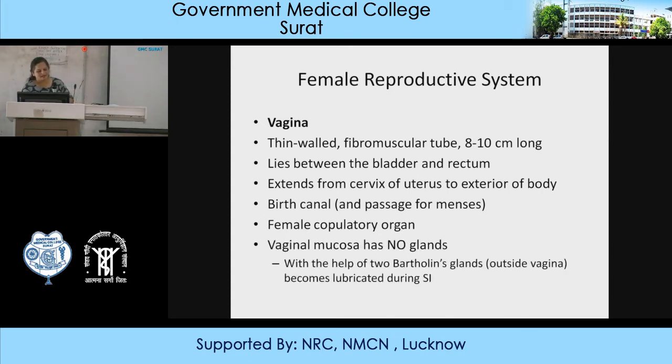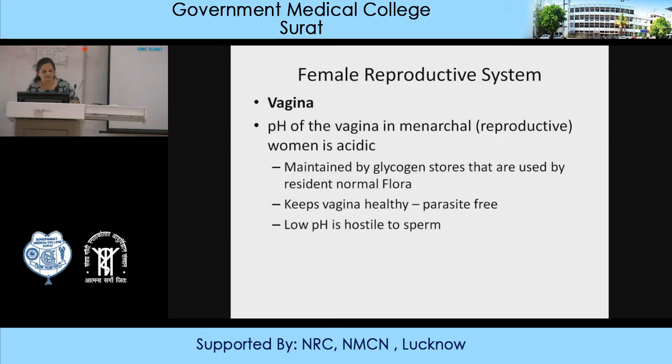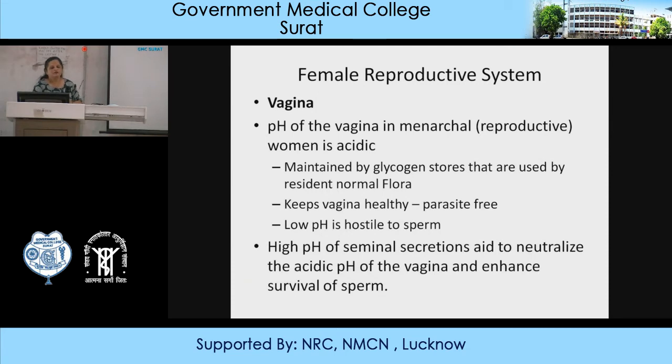With the help of the two Bartholin's glands, there is lubrication. The pH of the vagina is acidic, and this is helpful because the vagina is exposed to infections, so this acidic pH will decrease the chances of infection. The mucosal cells have a lot of glycogen which gives protection, and there is also mucus secretion from the different glands. The pH is acidic, maintained by glycogen stored, keeps the vagina healthy, parasite free, and low pH is hostile to the sperm.